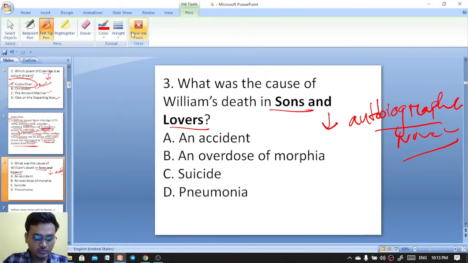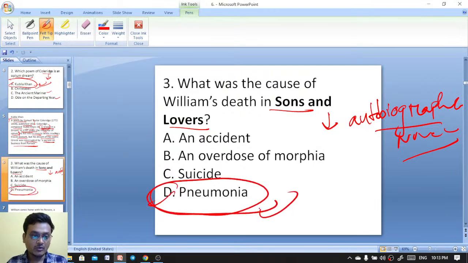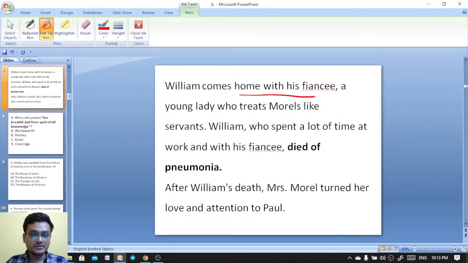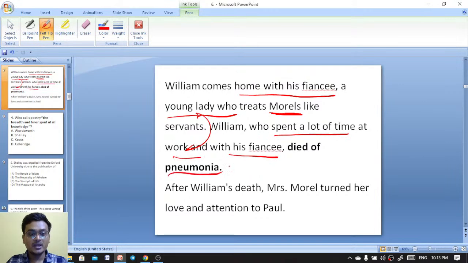Exactly, Saurabh, it is pneumonia. William Morel died due to pneumonia. So D is the right answer. William comes home with his fiancée, a young lady who treated morals like servants. William, who spent a lot of time at work and with his fiancée, died of pneumonia.